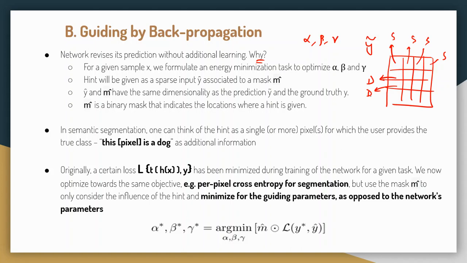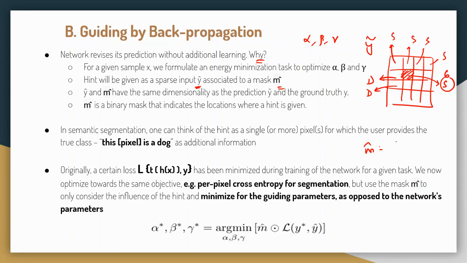Okay. Now, what is mask m cap and hint y cap? The mask m cap is, let's say the model is saying, give me the output for this pixel, give me the prediction or the class for this pixel. Then the user will provide, let's say this pixel is sky. So the user will say the pixel that you have queried, let's say 1 2 3 4 5 6, pixel 6, is sky.